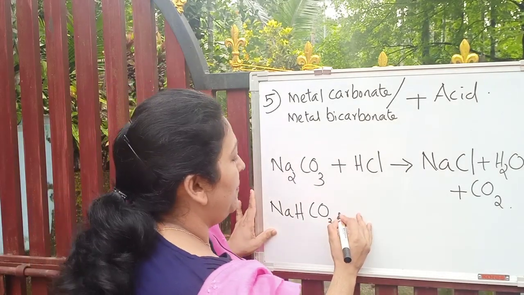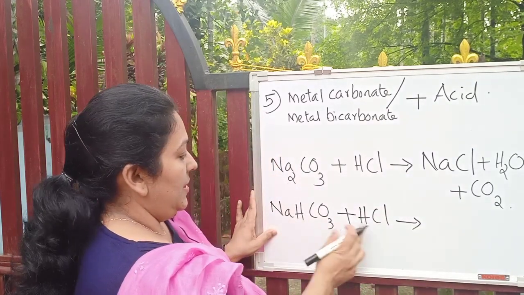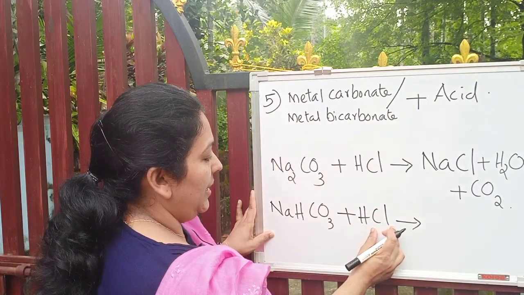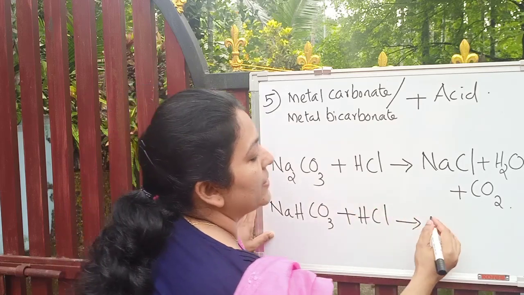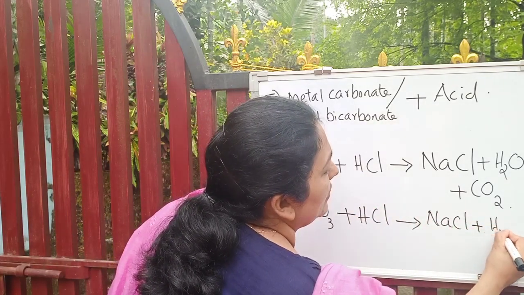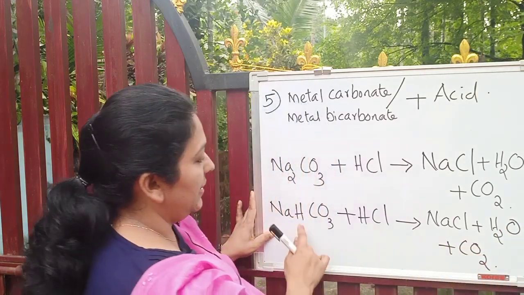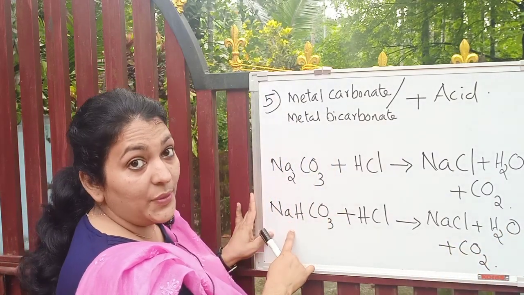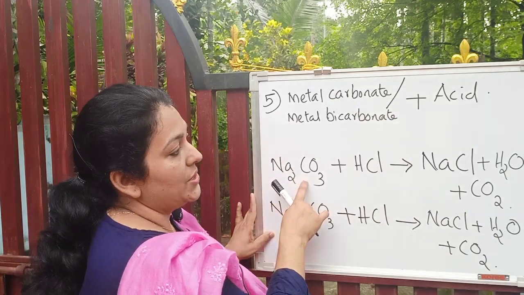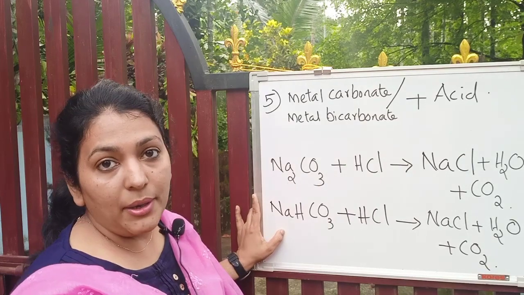NaHCO3 plus HCl. You will get sodium chloride, water and carbon dioxide. The same products will be formed: salt, water and carbon dioxide. The only difference is you don't have to balance this equation, you have to balance the other equation. Try with calcium carbonate and calcium bicarbonate also.